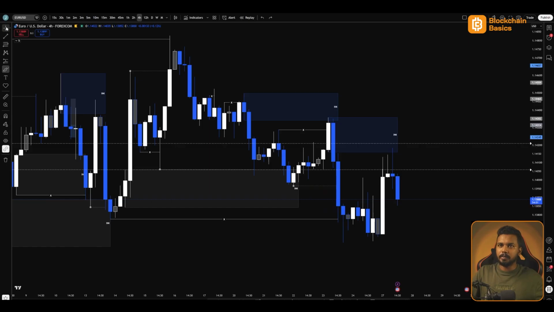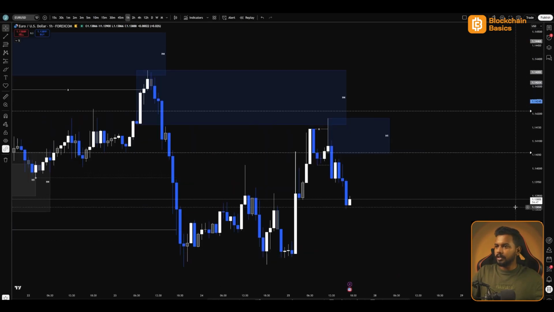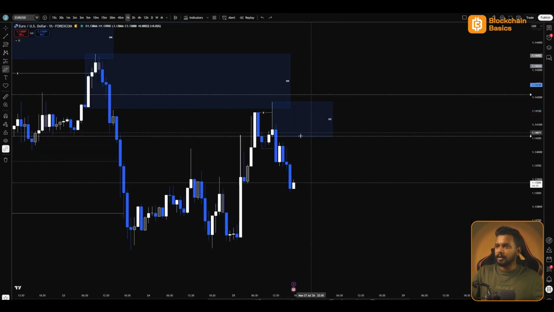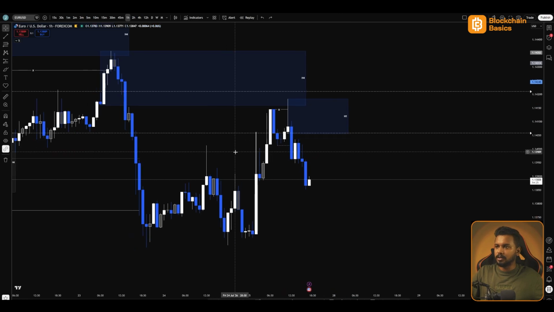So let's look for opportunities on the H1. So on the H1, we are looking at the recent price action. We have this breakout structure over here. After that, price pushed up, mitigated this H4 supply, and from here we got a change of character. Now this is a fresh supply where I would be waiting for price to come into to look for the continuation of shorts towards the downside.